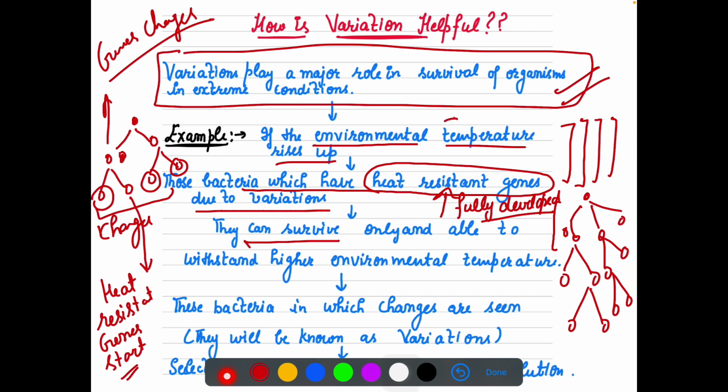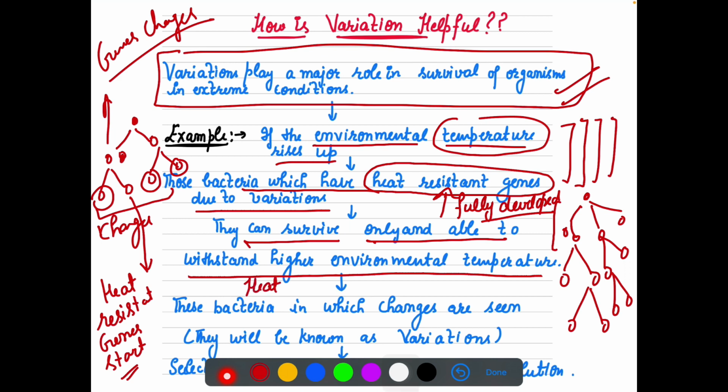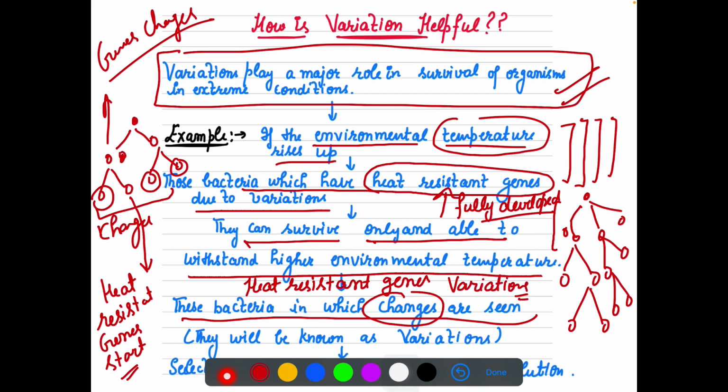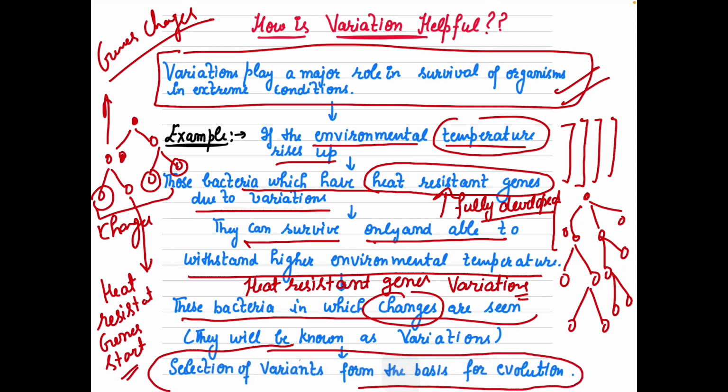Now when the temperature rises so much, only those bacteria which had heat resistant genes were able to survive, and the others died. So those bacteria in which changes, variations, were there will be able to survive, right? And they will be selected by nature also. They will reproduce further, and now we will get more and more bacteria with the heat resistant gene.